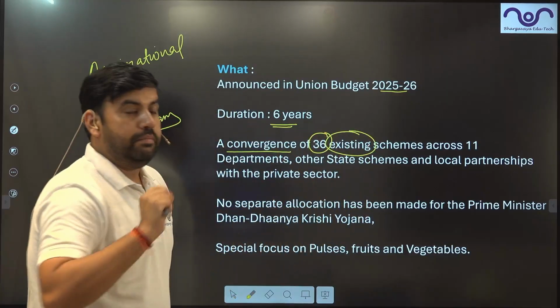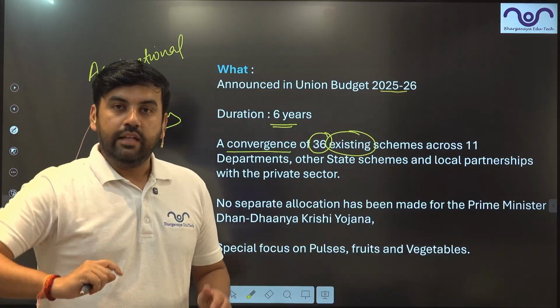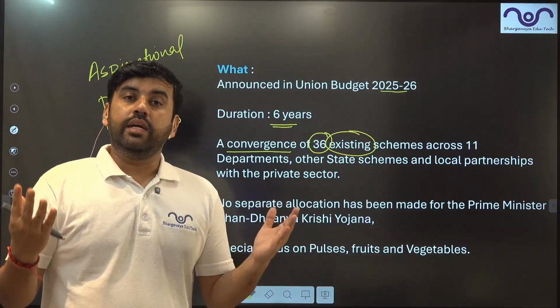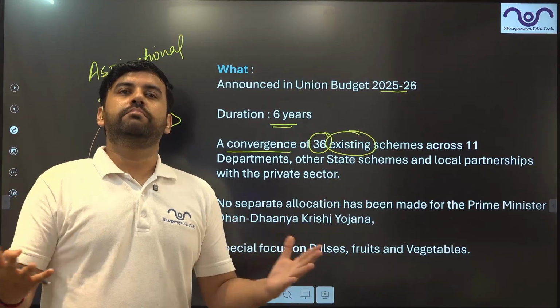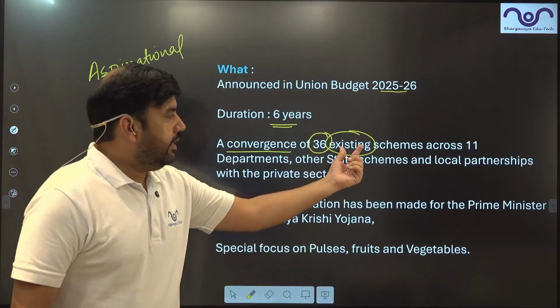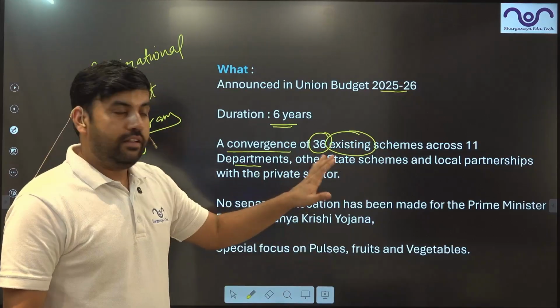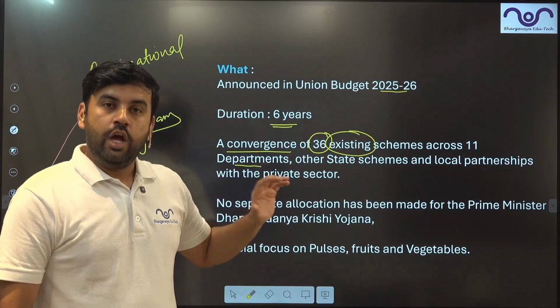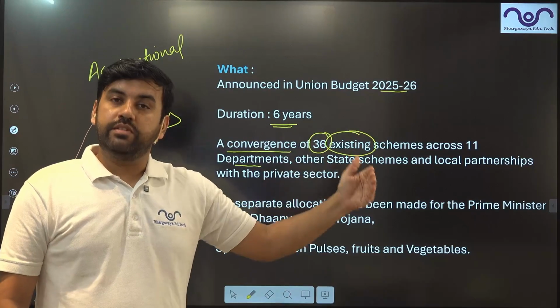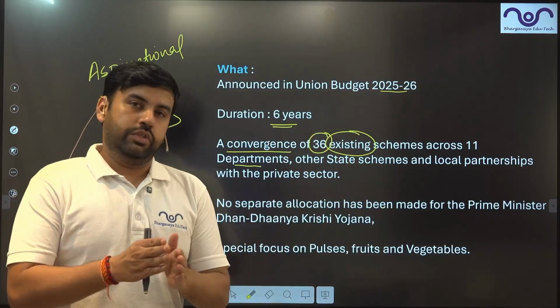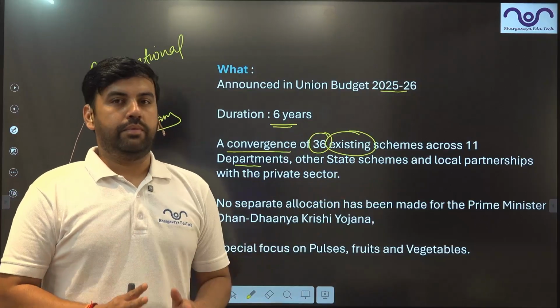So please make this point clear, guys. This is not a new scheme. What it is doing is converging. It is bringing together 36 schemes across 11 departments and other ministries. So various departments and ministries and the state-level schemes will be converged and brought under a single program.